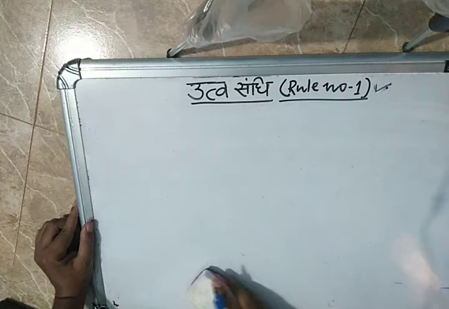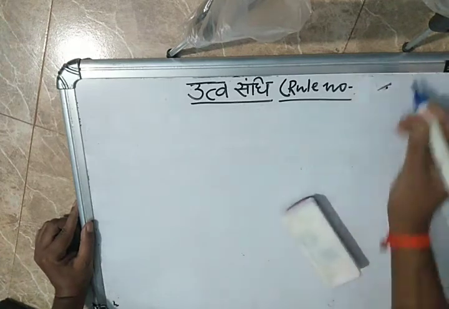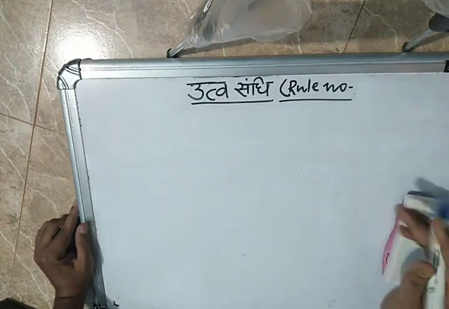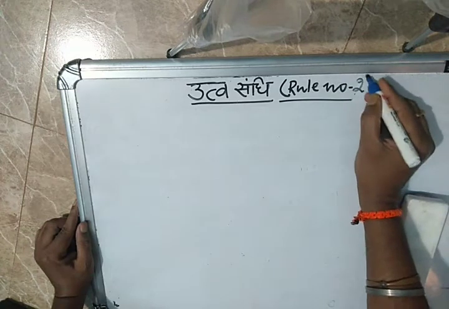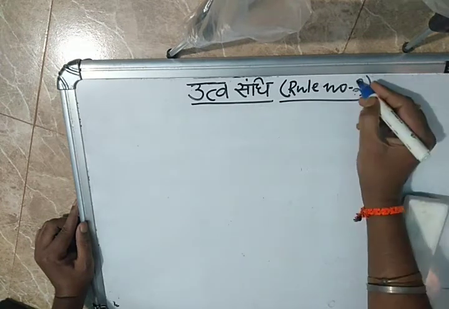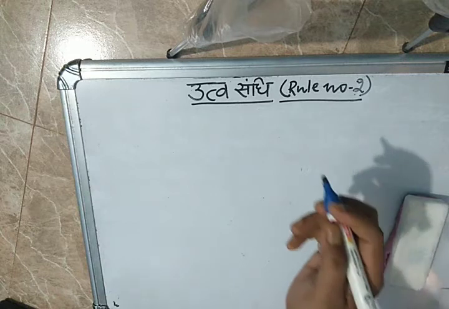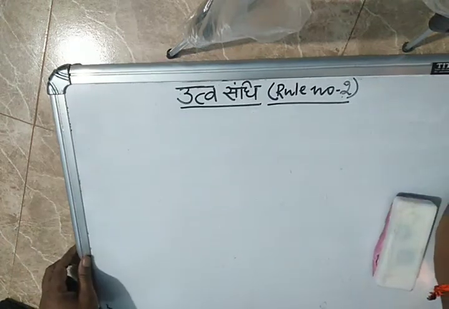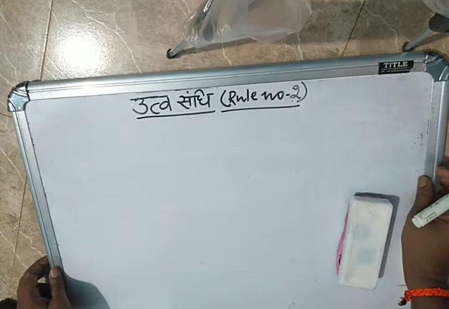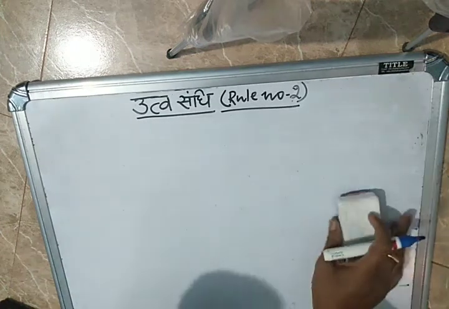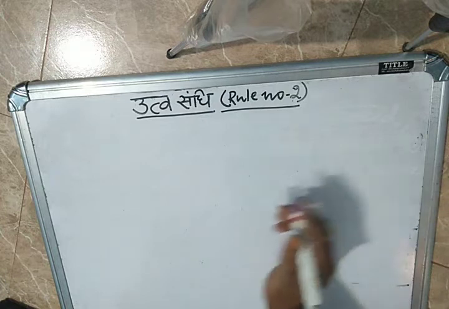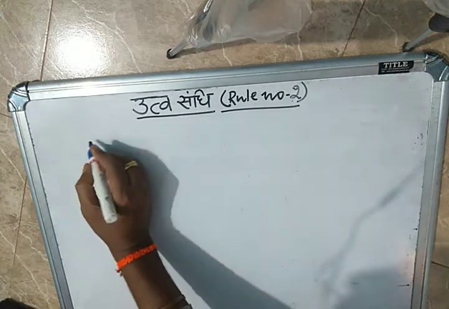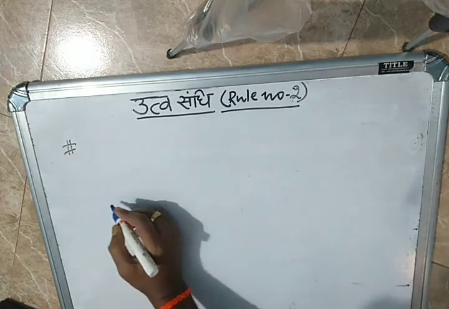Now rule number 2. What is rule number 2 telling?